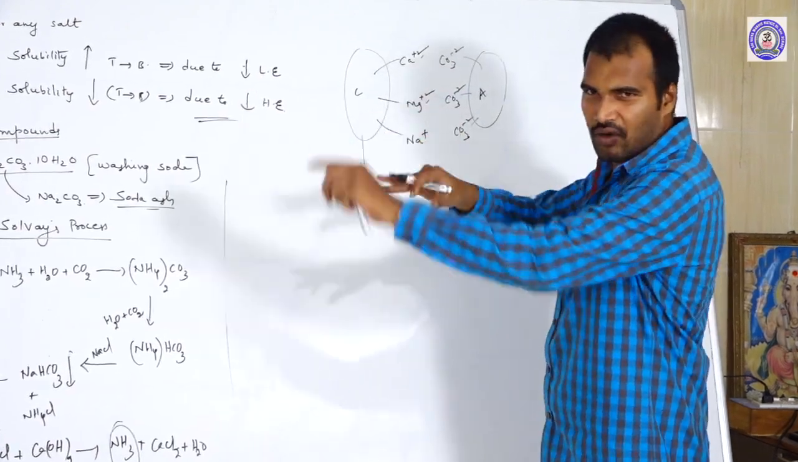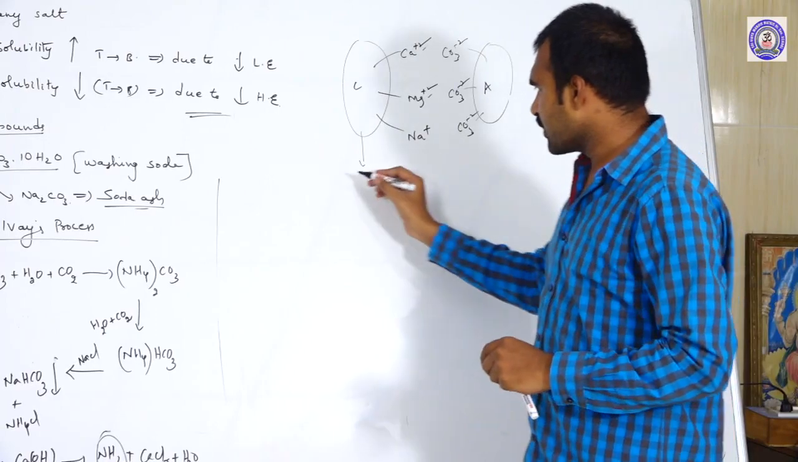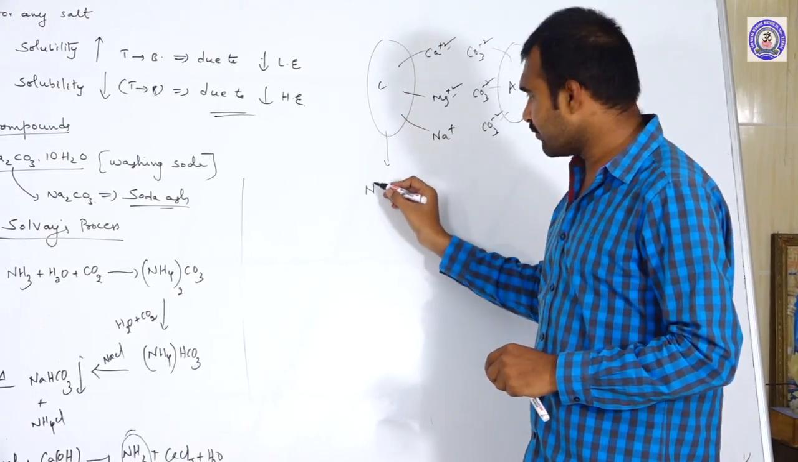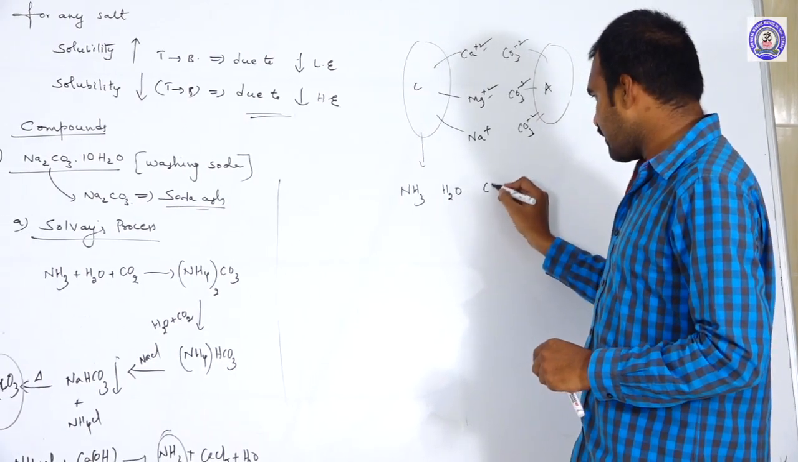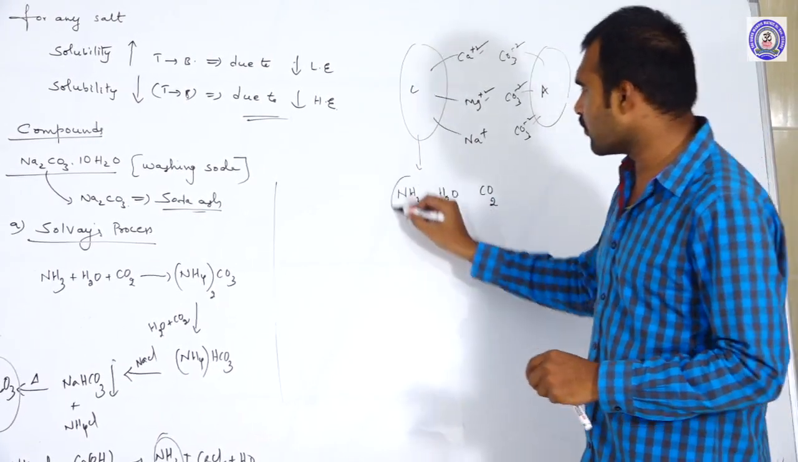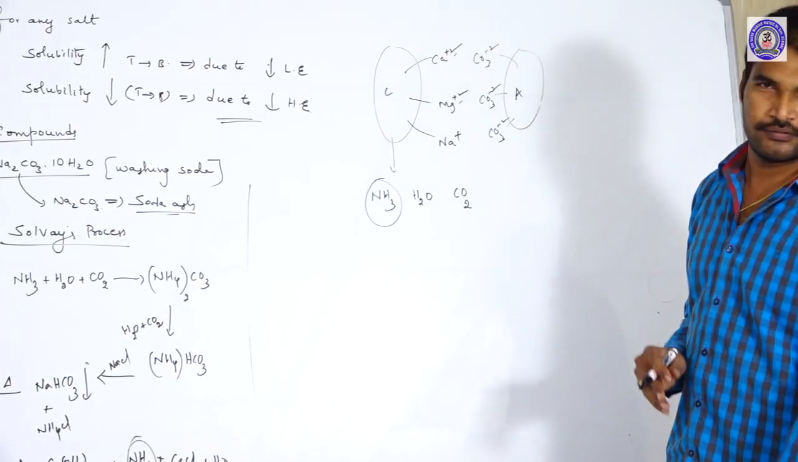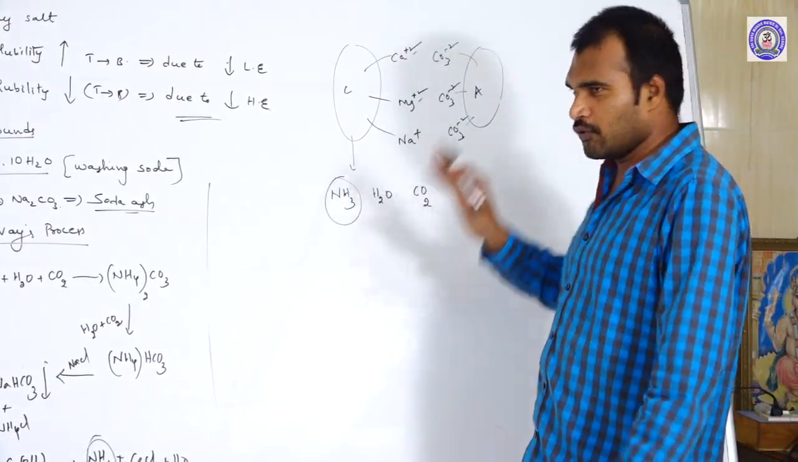Now what happened? For that, he arranged all the soldiers. He arranged an army. What are the army of the cation? One is ammonia, another one is H2O, and another one is CO2. Here ammonia is the minister of this army. Ammonia, H2O and CO2.